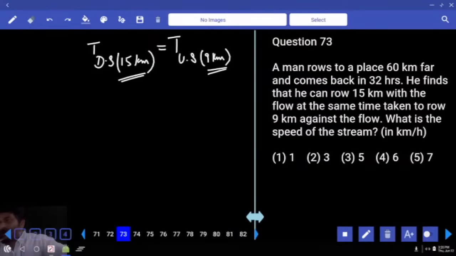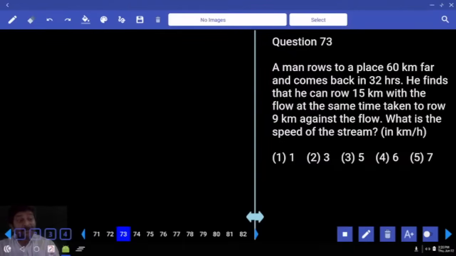No. To cover 15 kilometers downstream, whatever time it takes, the same time it takes to cover 9 kilometers upstream. So they are not speeds. Are you okay? They are distances. When time is constant, what is the relation between distance and speed? Directly proportional. Distance ratio 15 and 9, 5 is to 3.